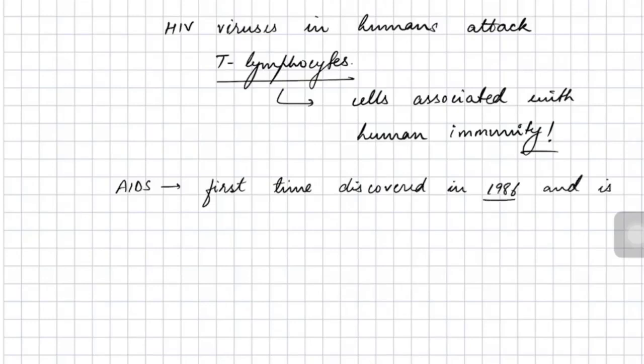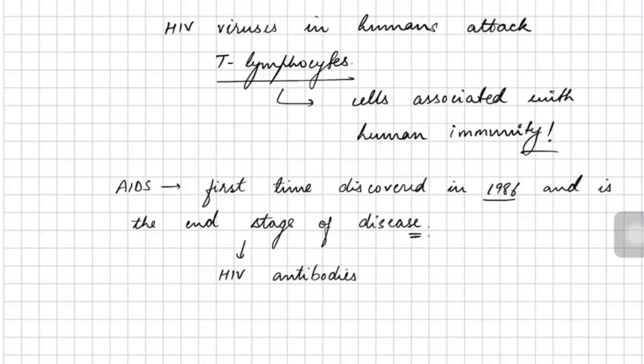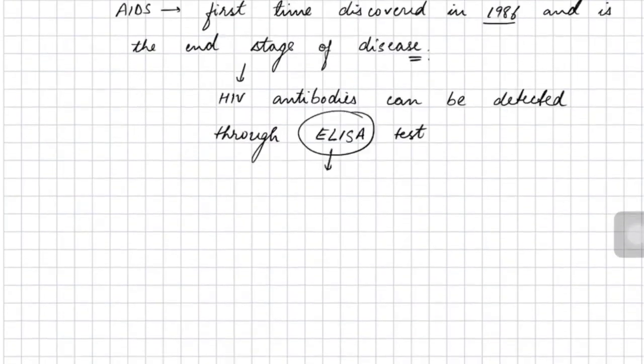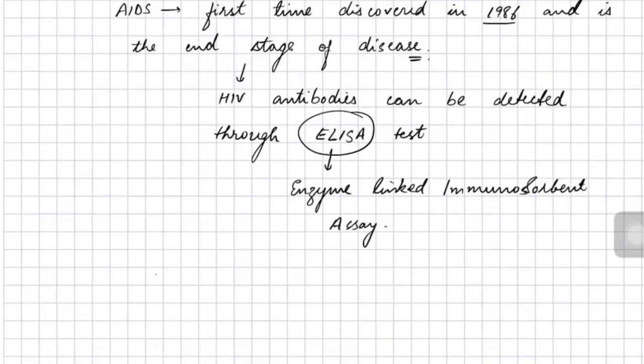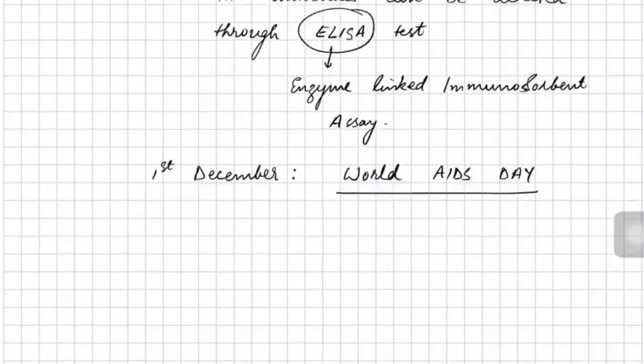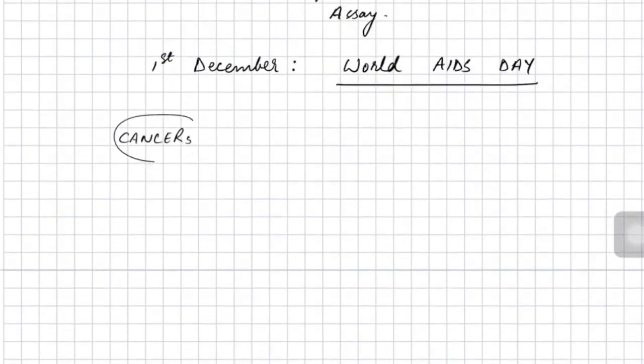AIDS was first discovered in 1986, and AIDS is the last stage of the entire cycle of HIV infection and the related disease, with further lowering of the human immune system. So AIDS is the end stage. Now the antibodies that our body produces against HIV can be detected through the ELISA test, and this ELISA test becomes the test for detecting AIDS. ELISA stands for enzyme linked immunosorbent assay. It is to be remembered that 1st December every year is recognized as World AIDS Day.